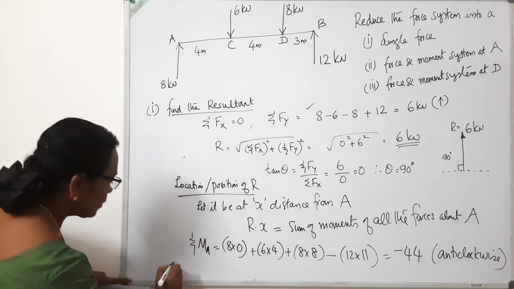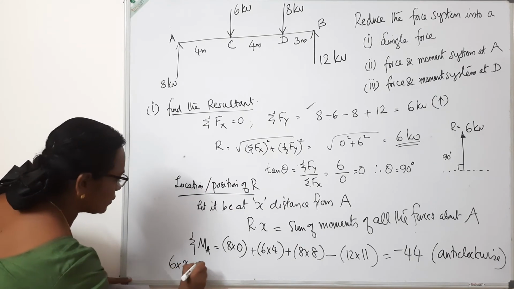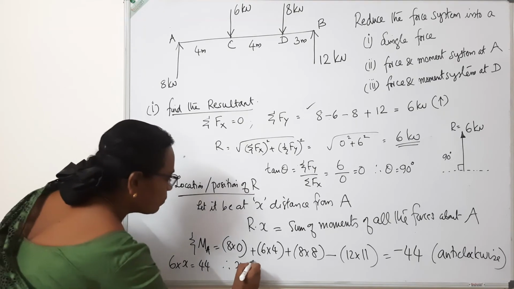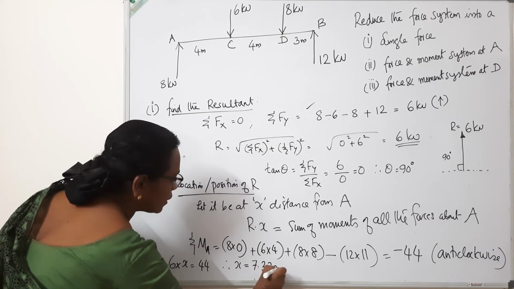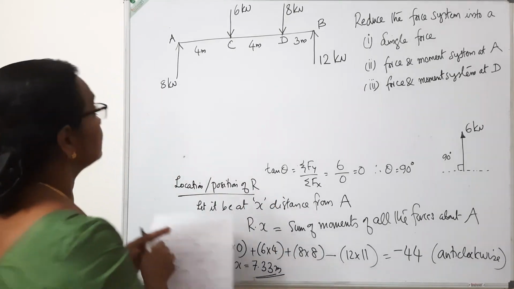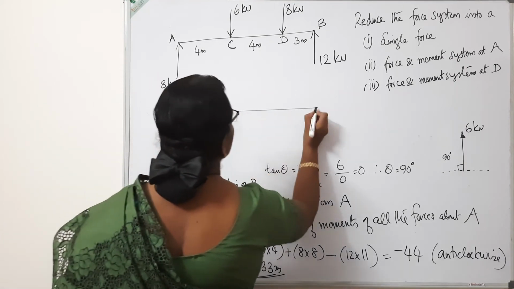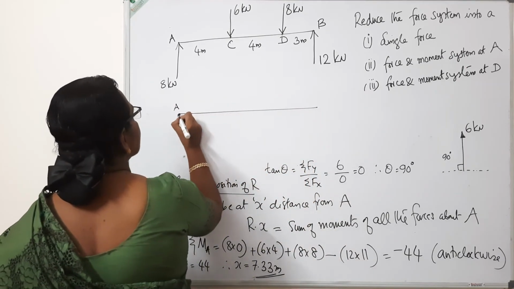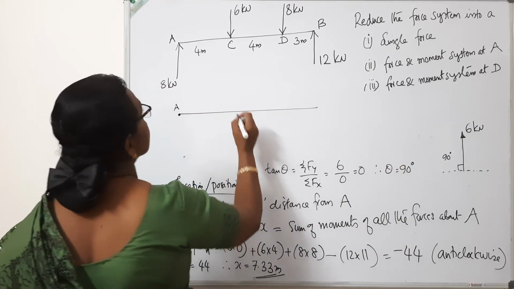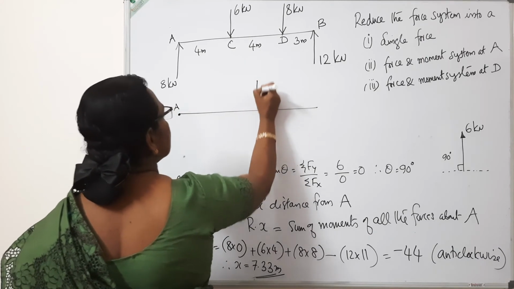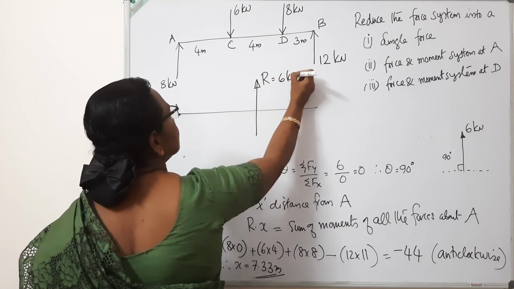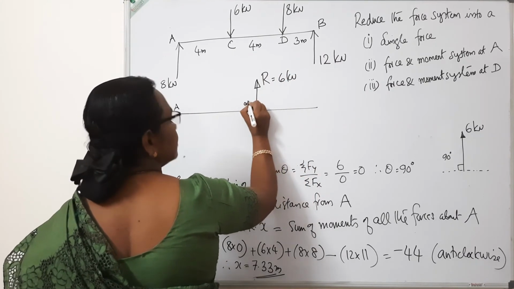Now put in this, R into X is equal to minus 44. R is equal to 6. 6 into X is equal to 44. Therefore, X is equal to 7.33 meter. So, I can mark it. On the given rigid bar AB, from A, the resultant is 6 kilonewton acting at 7.33. This is 4, this is 8, so it will be acting somewhere here. The resultant is acting up. The magnitude is 6, and this angle is 90 degrees.